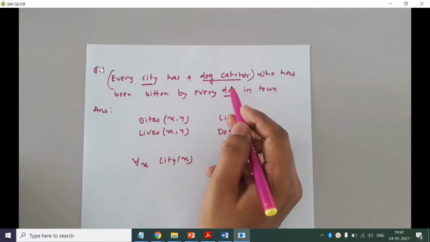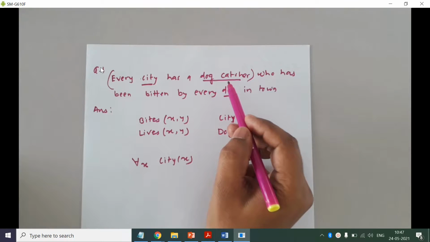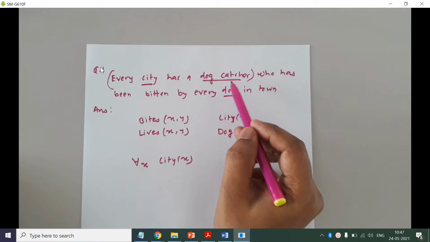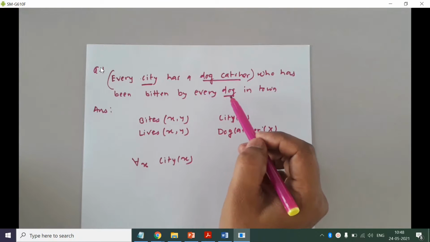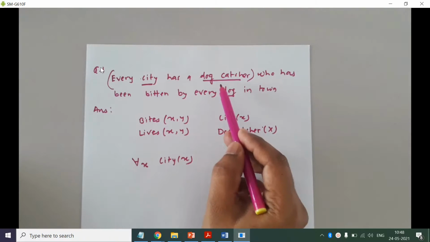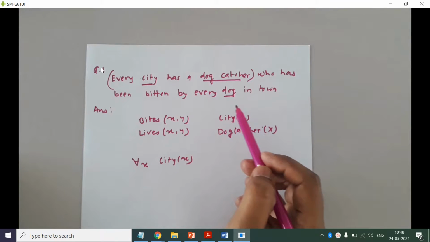Okay, and dog catcher, so are we talking about all the dog catchers? Now this incident happens for at least one dog catcher. It is not true for all the dog catchers. Are you getting this point? Every city has a dog catcher who has been bitten by every dog in the town. Okay, so every dog, we are considering all the dogs, but there is at least one dog catcher.